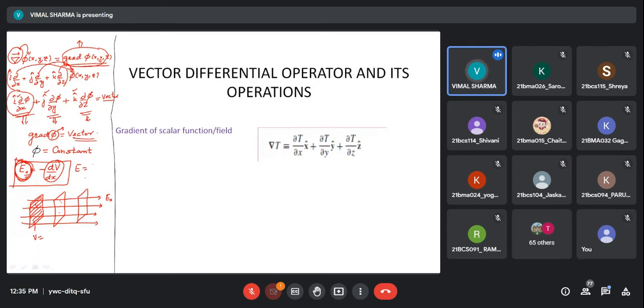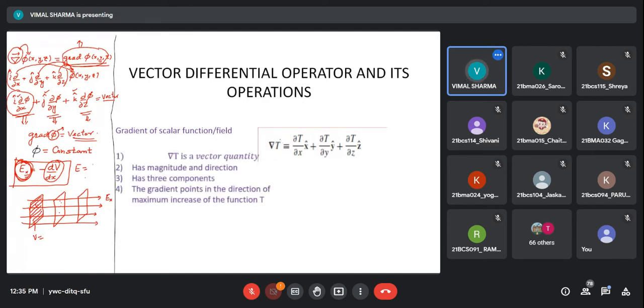Okay, so this is the best example which you have done earlier also. This is one type of operation. This is the gradient of, you can say, a temperature field. Temperature itself is a scalar quantity, whereas the gradient of a temperature field is a vector quantity. So the gradient of any scalar is a vector. It has magnitude and direction. You can find magnitude. You can write direction. Direction is perpendicular to the plane on which the scalar is constant.